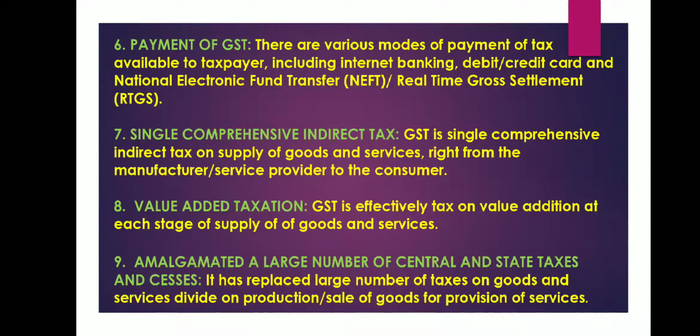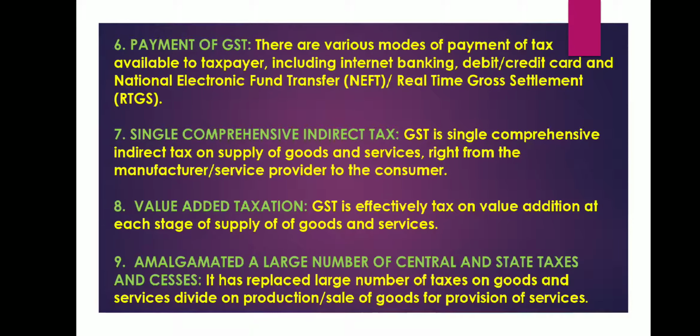Now it is one tax which has been replacing 17 other indirect taxes and 23 cesses of center and state. So it is a single comprehensive indirect tax on the supply of goods and services right from the manufacturer or the service provider to the consumer.